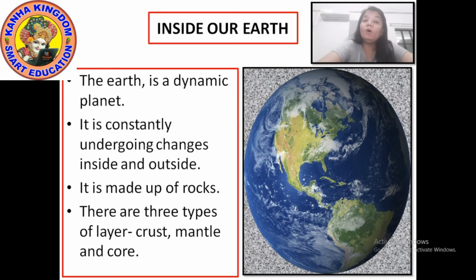Now earth, you all know that it is a dynamic planet. What is dynamic? Dynamic means characterized by constant change, activity or progress. There are certain changes, or you can say every time some change or the other on our earth. So the earth is our homeland and it is a dynamic planet. It is constantly undergoing changes inside and outside.